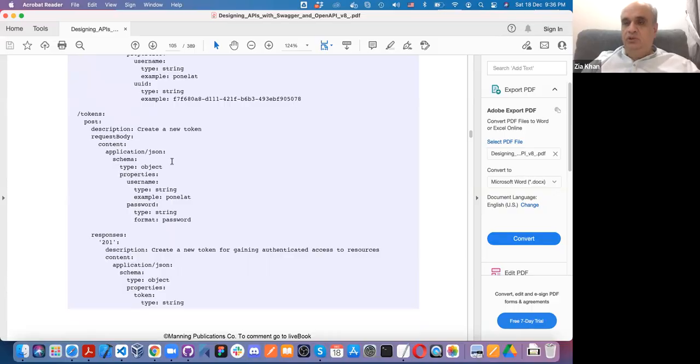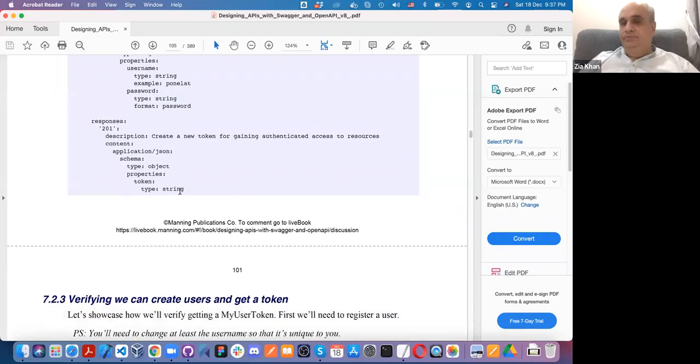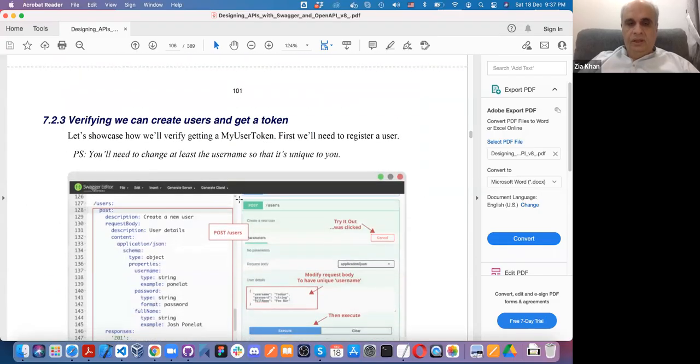Once you have created a user, then you create a token for it, an authentication token. In that authentication token request, you send your username and password, and in response, you will get a token of type string. You will include that token in the header of every request.